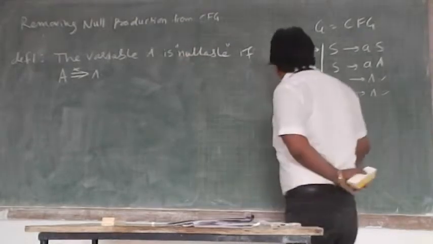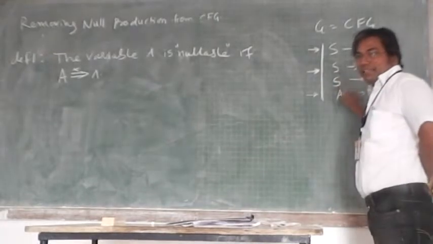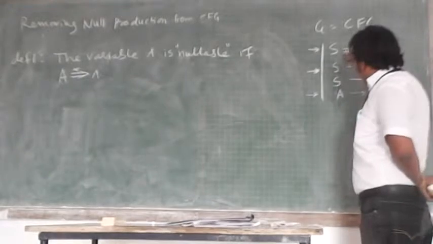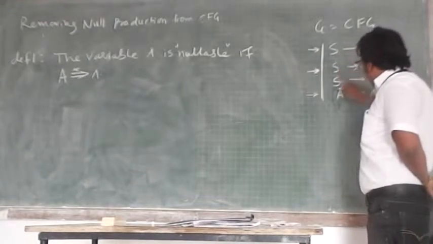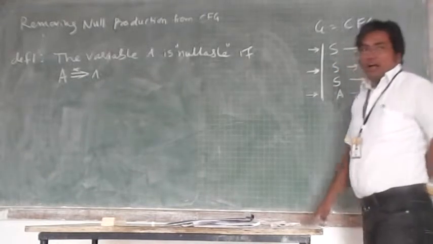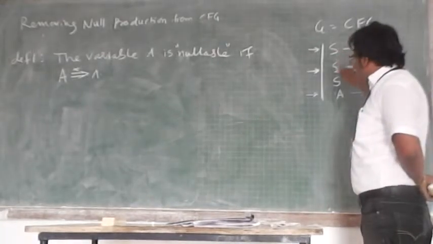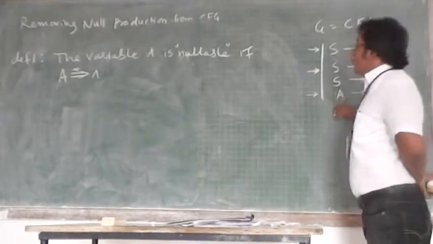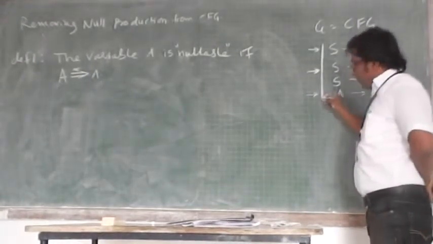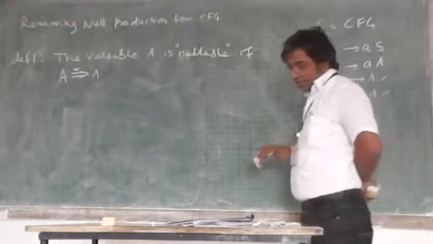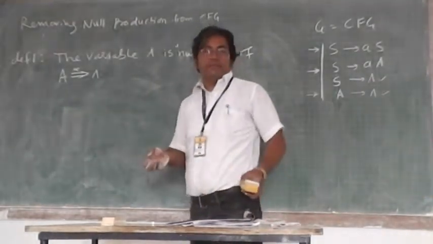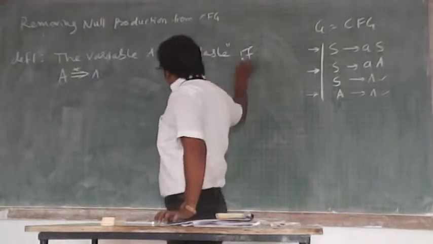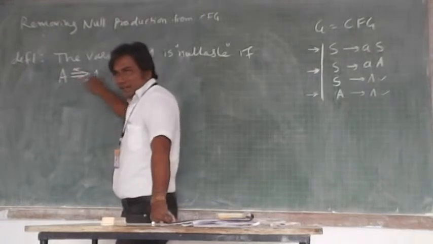The variables here, S and A, are the two variables. Out of these two variables, which variable is nullable? In a particular grammar, some of the variables may be nullable and some may not be. A variable is nullable if it derives a null string.